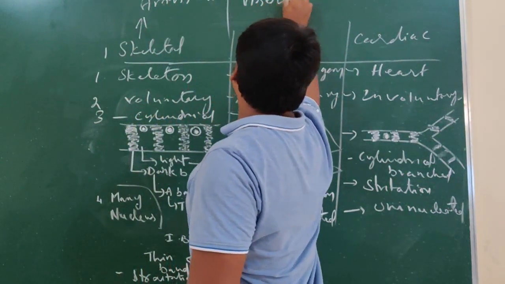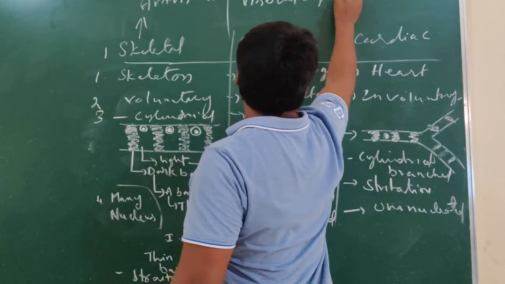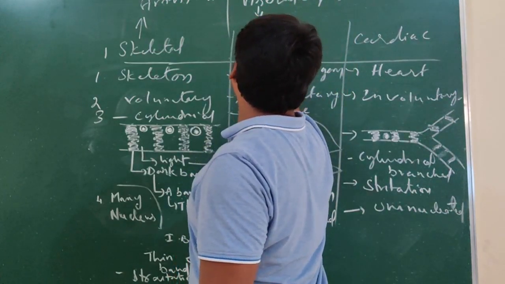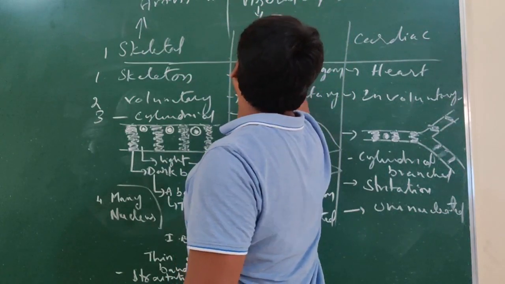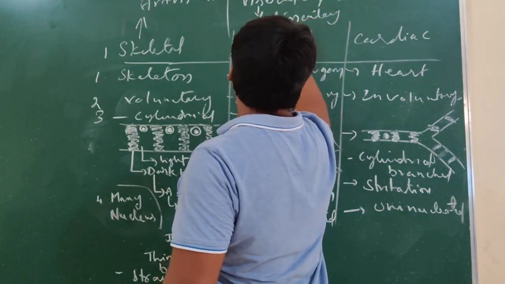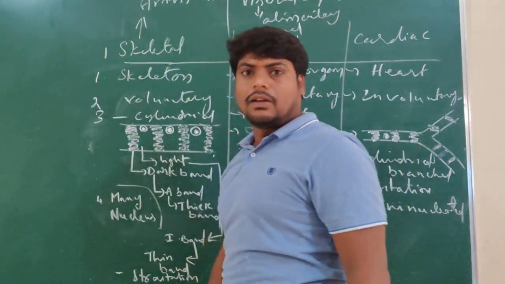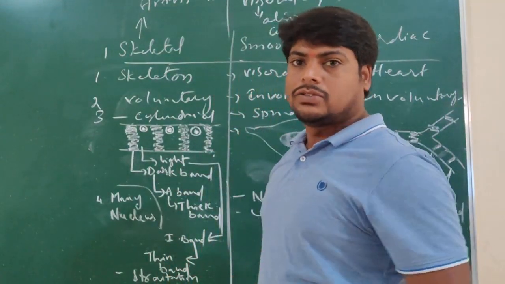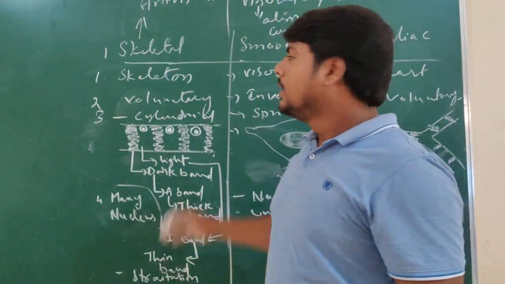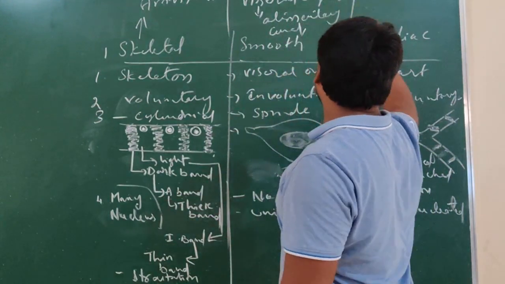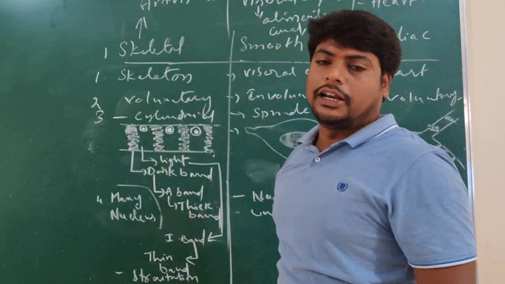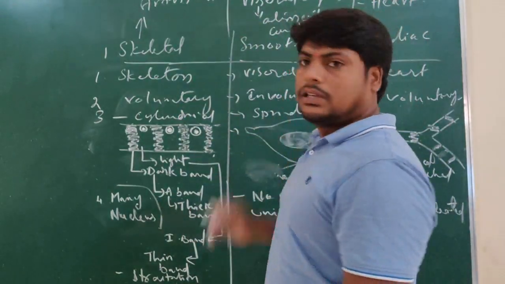Examples are the alimentary canal, that is the digestive system, and also the excretory system. And the cardiac muscle is found in the heart.